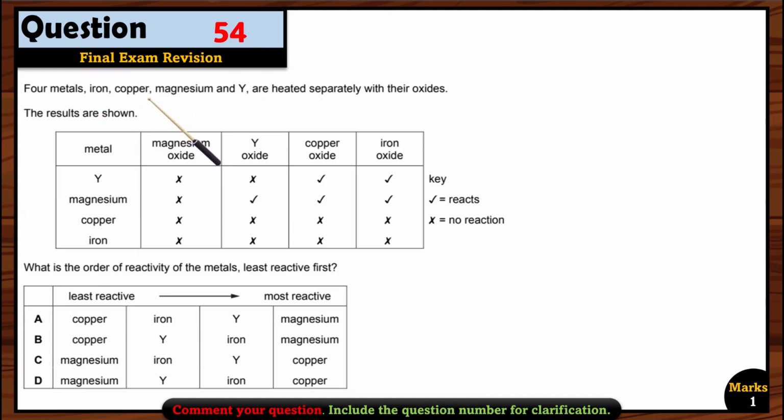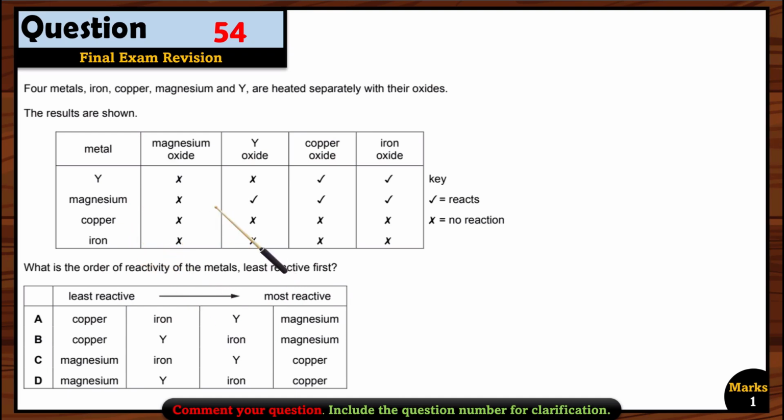Let's see question 54. Four metals, iron, copper, magnesium, and Y, are heated separately with their oxides. The results are shown here. Okay. What is the order of reactivity of the metals, least reactive first? So we have to write the one that is least reactive.